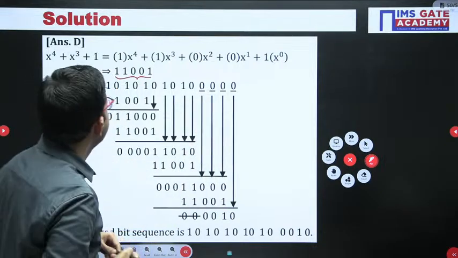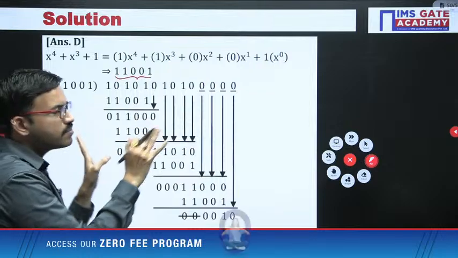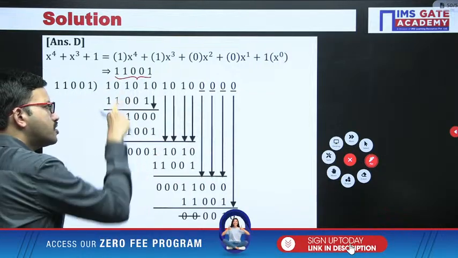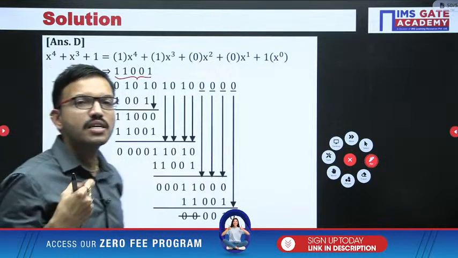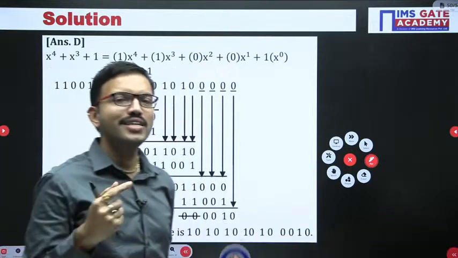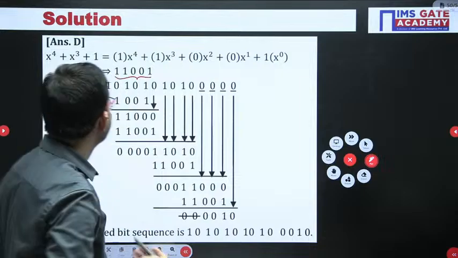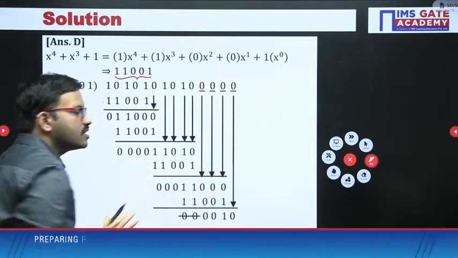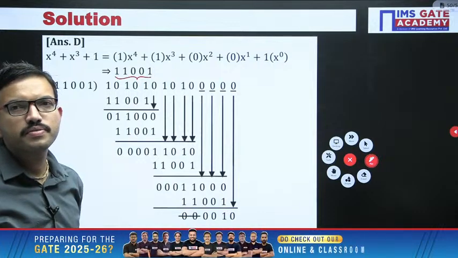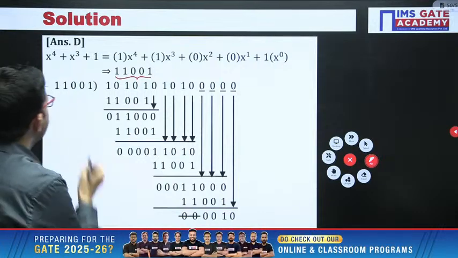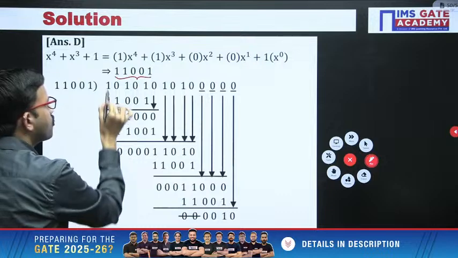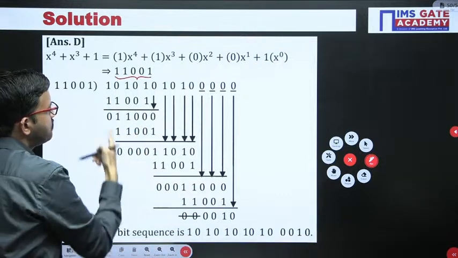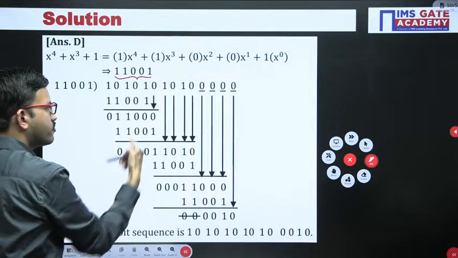Now just like a normal division operation, but in this course we perform modulo 2 division, or in other words an XOR operation. Here the quotient is not important, the remainder is important. So here 1 1 0 0 1. Now you can perform the XOR operation accordingly, then consider the next bit. Once again copy and perform XOR.